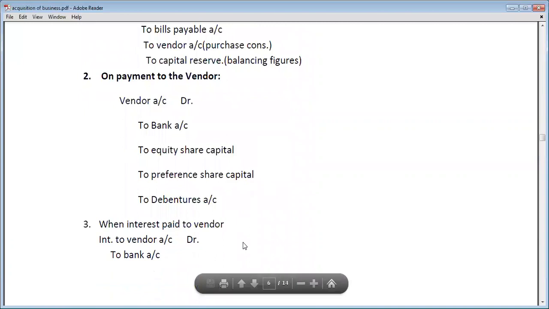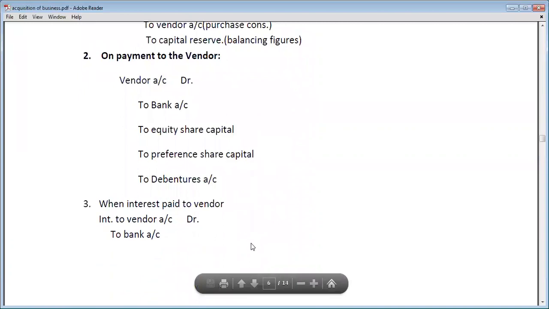If the purchasing company fails to pay the purchase consideration on time and it becomes late, then in that case the purchasing company has to pay interest on the purchase consideration to the vendor company. If the purchasing company pays the interest to the vendor company, then what entry will be passed?